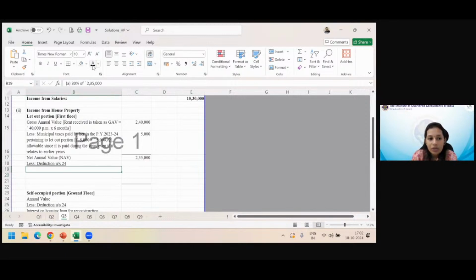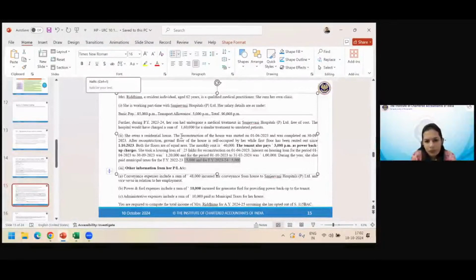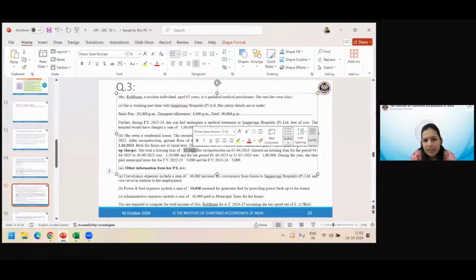Then we come to deductions. It is a let out property, so we get standard deduction at 30% of the net annual value, and then we have the interest on housing loan deduction. It is a let out portion, and this is an optional regime. So what do you think should be the interest deductible? The housing loan is 25 lakhs, taken for reconstruction reasons, and interest is 1,20,000 plus 1 lakh, that is 2,20,000. What is deductible?